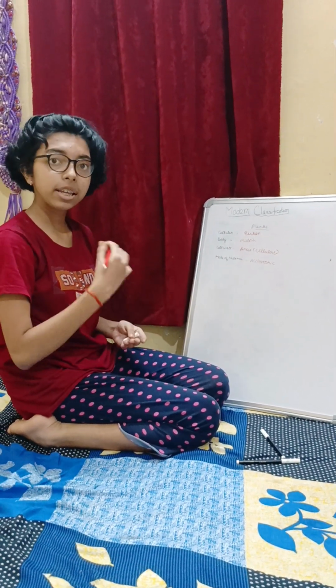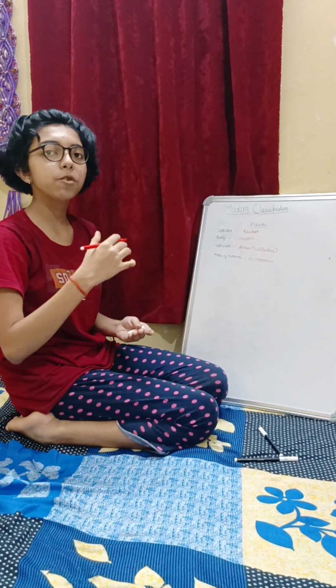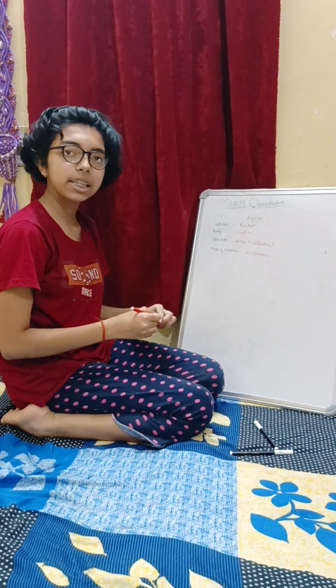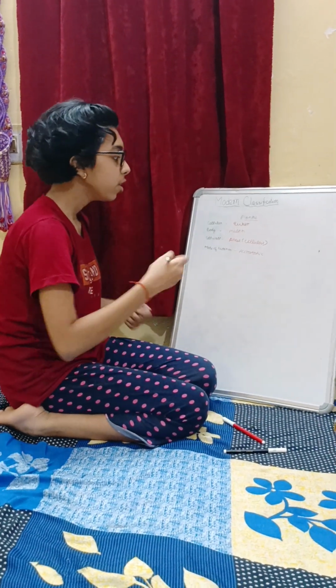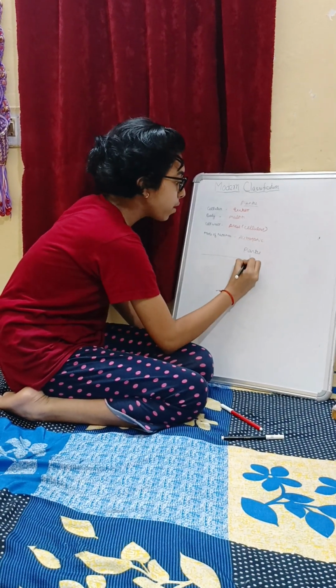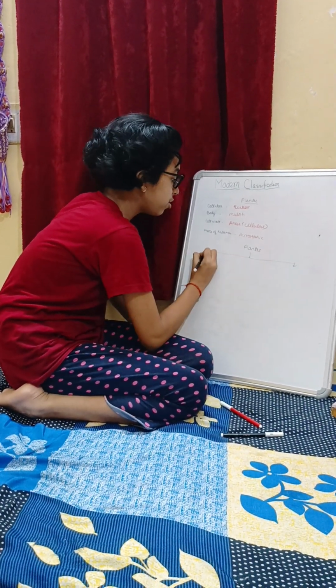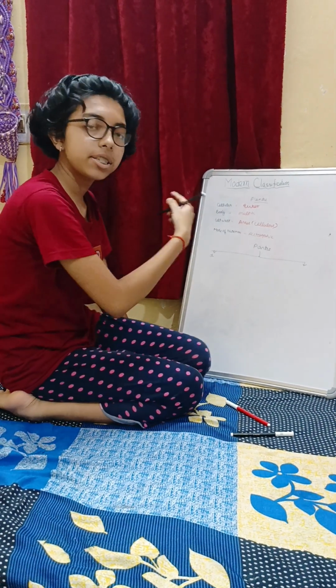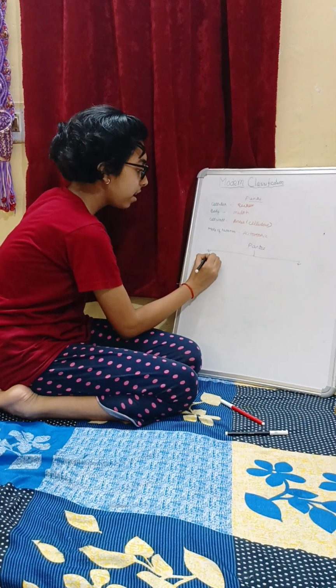Now, further plants are divided into many categories. So let's see them one by one. Plantae is divided into two categories on the basis of differentiation: if their body is differentiated or not differentiated.